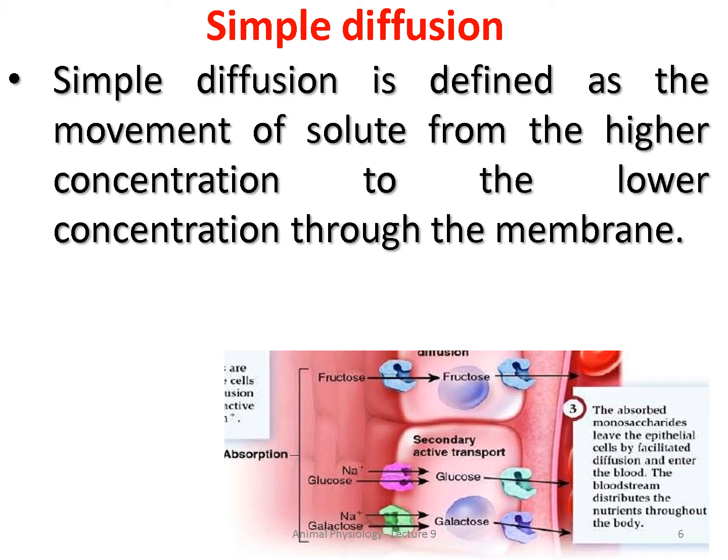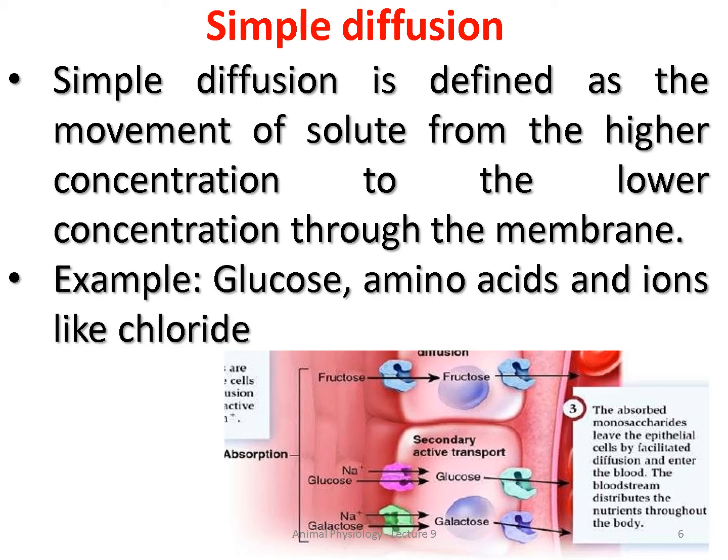So what is this simple diffusion? The movement of solute from higher concentration to lower concentration through the membrane. In the alimentary canal the food will be digested, then from the higher concentration, that means from the alimentary canal, the digested food will be absorbed to the lower concentrated area through the membrane.